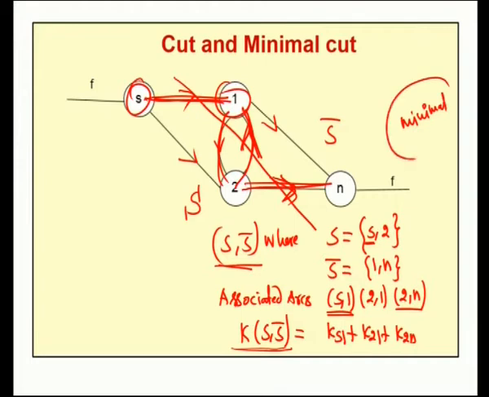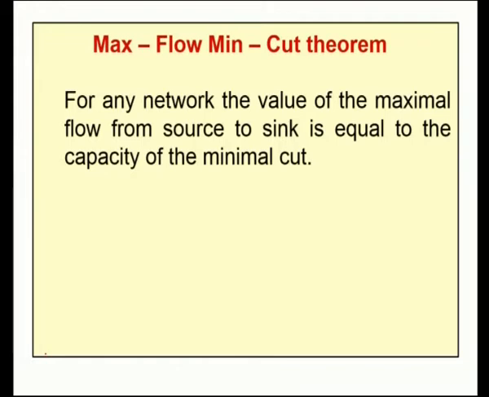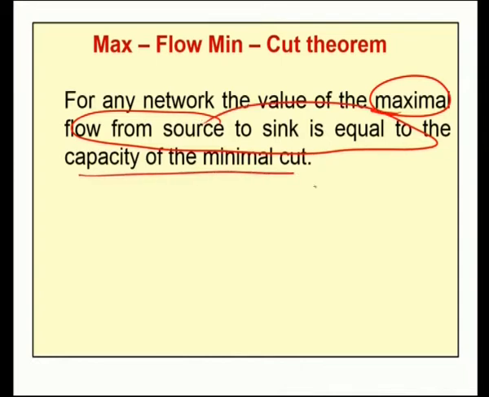So, among all cuts of a given network diagram, any cut which has a minimal value is called the minimal cut. Now, by making use of the Maxflow-mincut theorem, in order to find the maximal flow between any two nodes of a network, it is enough to find the capacity of the minimal cut, because the theorem says that the maximal flow from source to sink is equal to the capacity of the minimal cut.